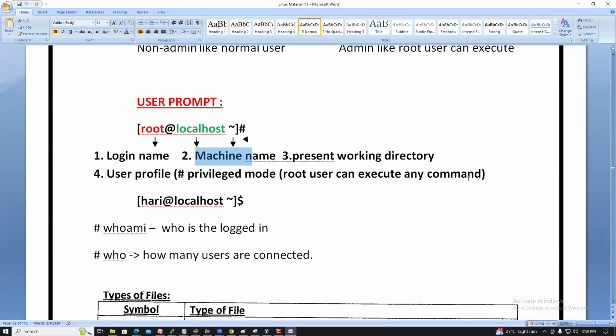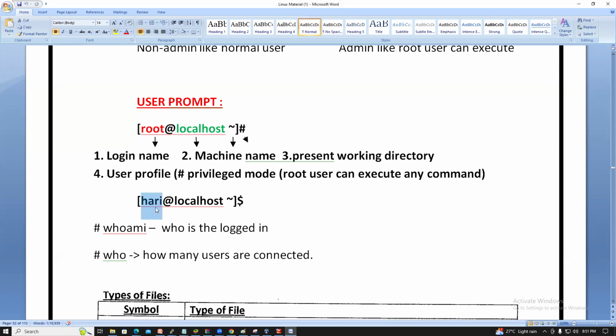Root user can execute any command. If you have root privilege, the prompt has a hash, and you can execute any command. Root has only the hash privileged mode. For a prompt like hari@localhost ~ $, the dollar is nothing but a normal user privileged mode. A normal user prompt has the dollar symbol.